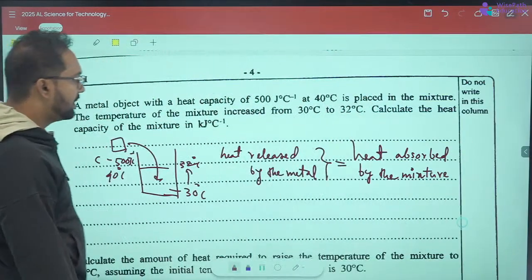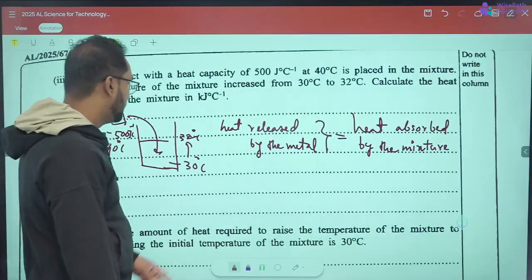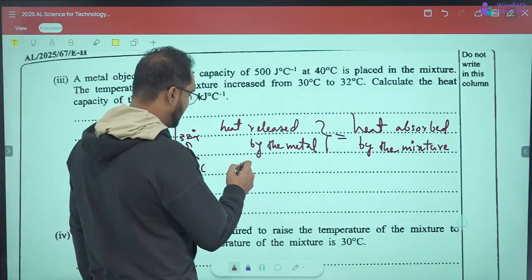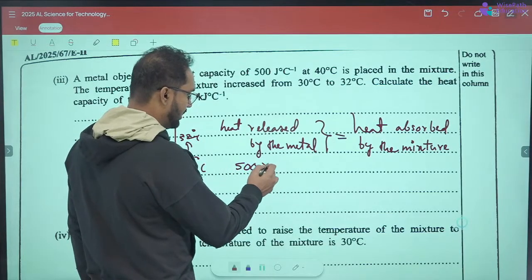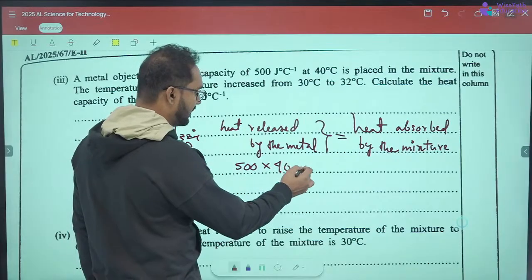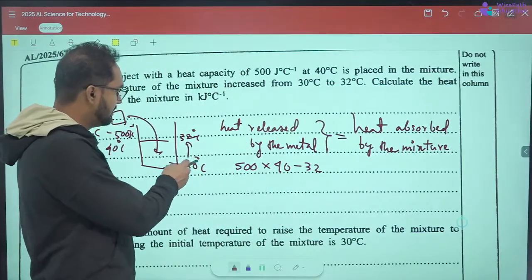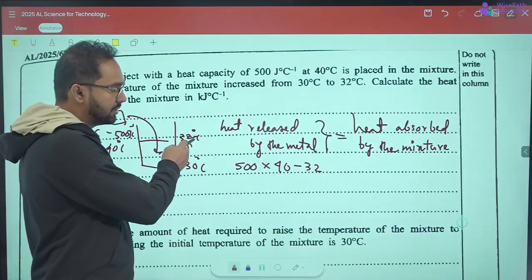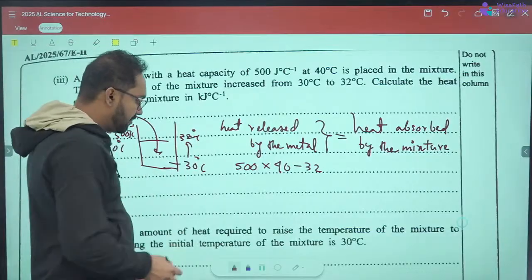Heat released by the metal is its C theta. The C is given, and the temperature difference is 500 into 40 minus 32, because as it says the 30 degrees is increased up to 32 degrees Celsius, which means this is the equilibrium of temperature.